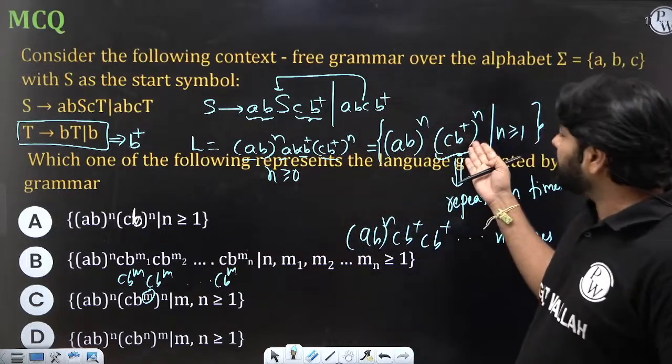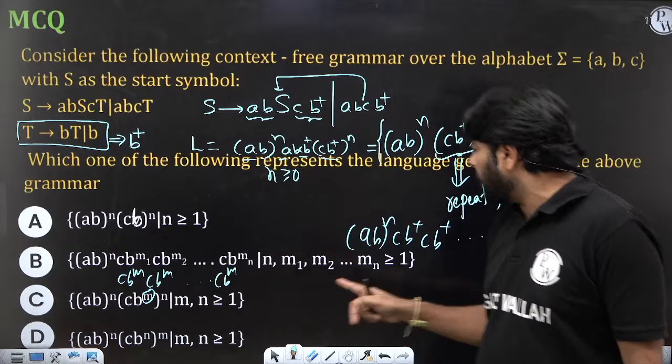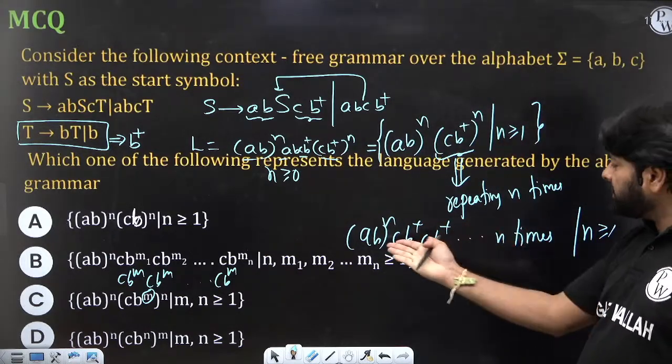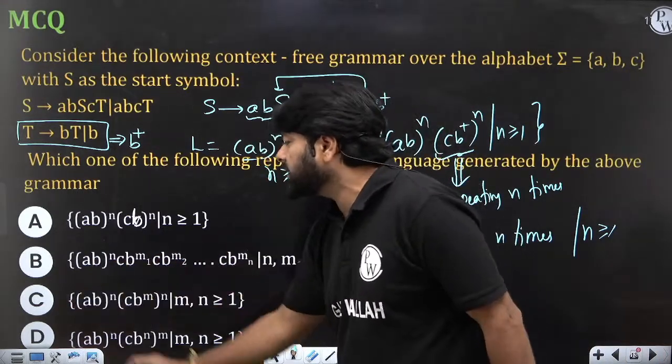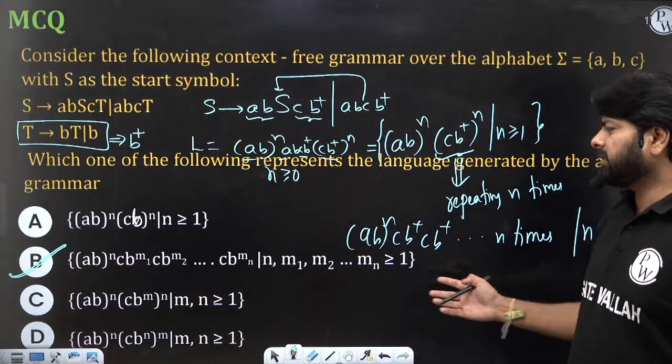Here CB plus is there. You can't put all the pluses with the same count. Each can have a different count. That's why this CB plus can be replaced with m1, m2, like different m's. That's why we can choose B. So really it's a very interesting question.